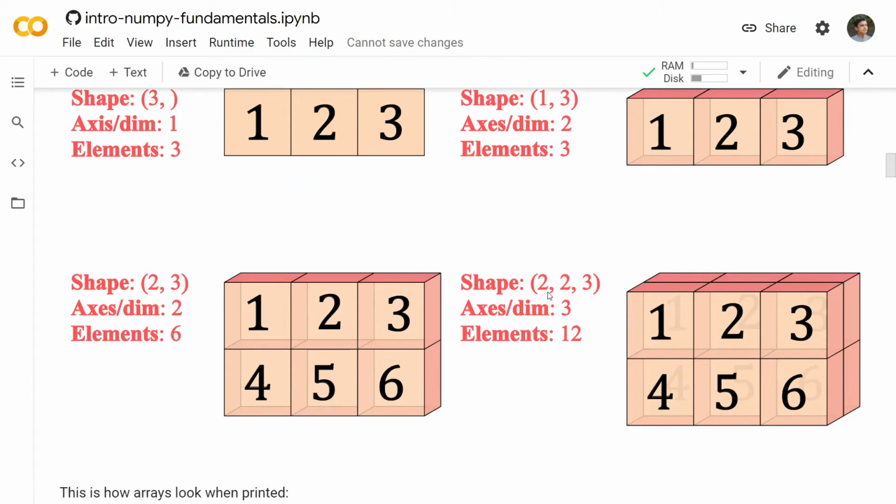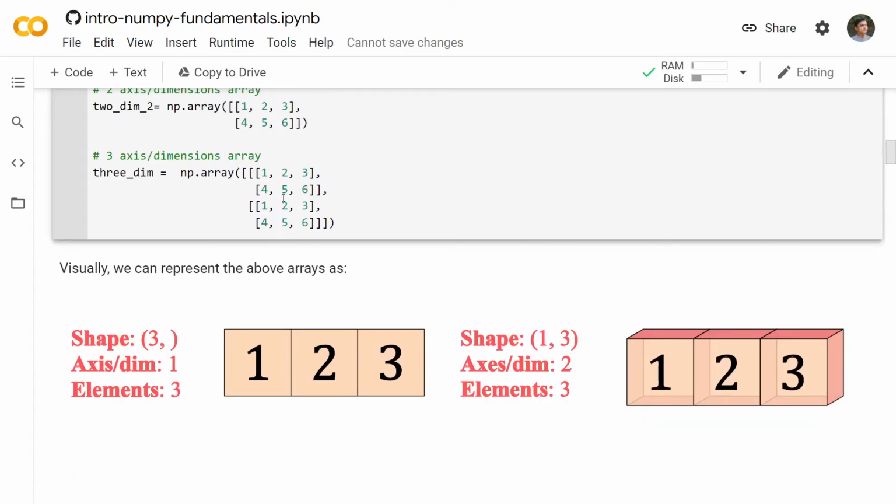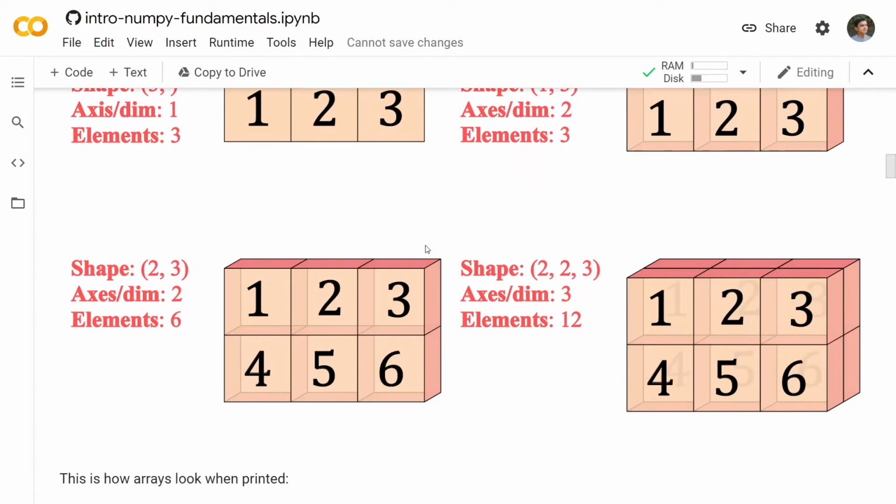Now we come to three-dimensional arrays. Three-dimensional array 1, 2, 3, 4, 5, 6, 1, 2, 3, 4, 5, 6. So this is the shape 2, 2, 3. It has 3 dimensions and the number of elements is 12. So three-dimensional arrays are basically nothing but two-dimensional arrays stacked behind one another, right? You can see that 2 is the number of channels.